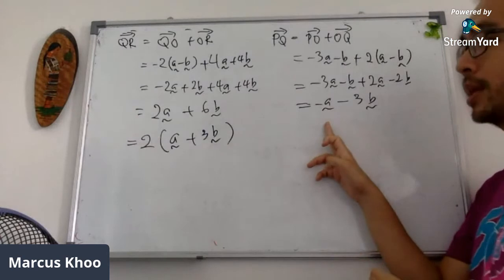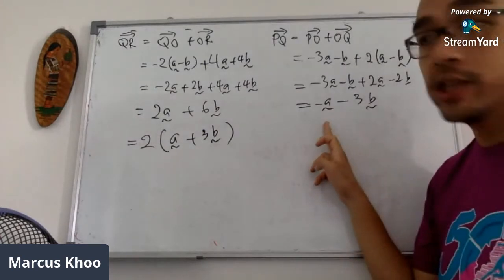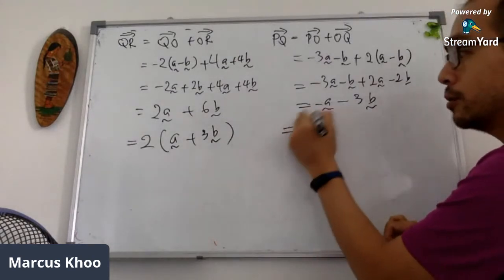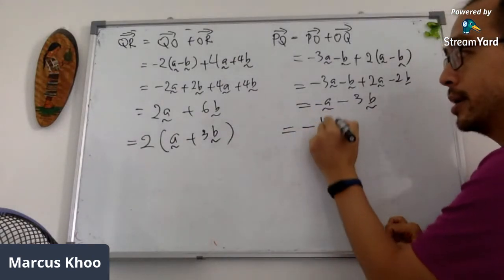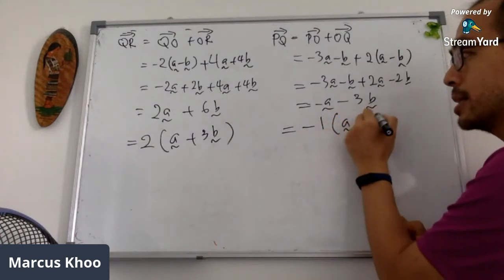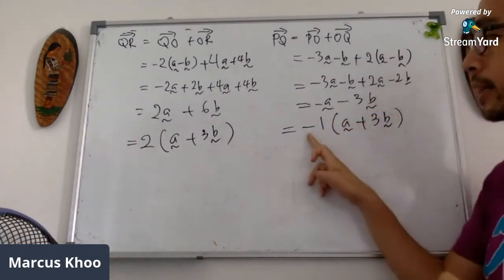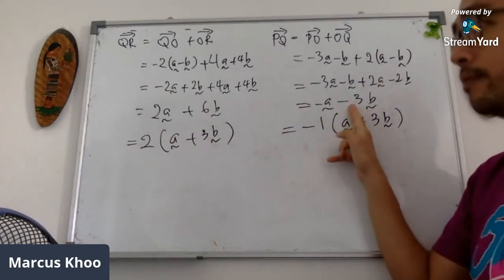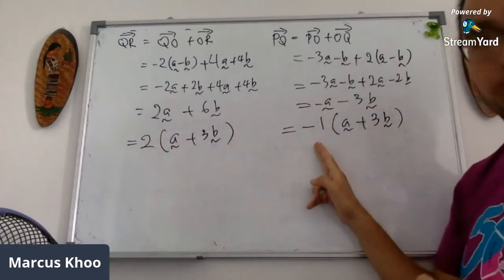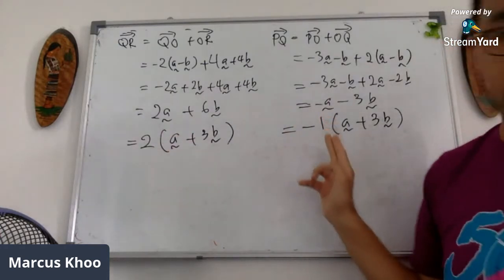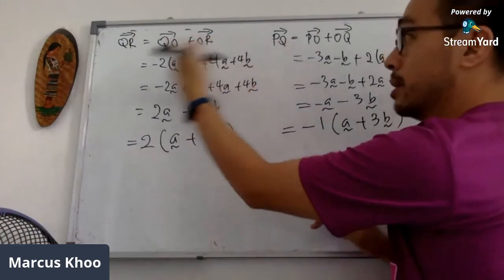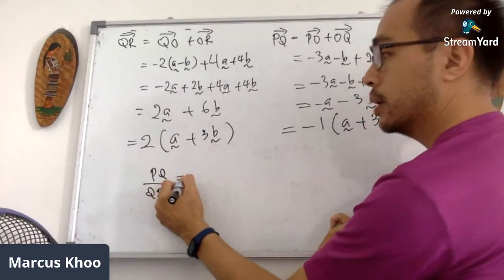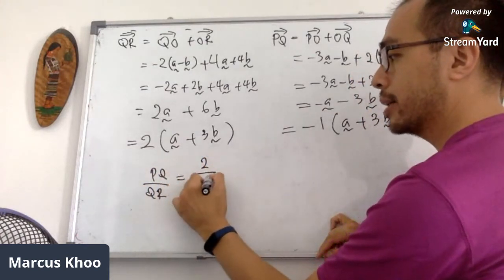What about this one? If I really want to find the relation, I have to find this in terms of A plus 3B. So the logical thing is to take out negative 1. This will be A plus 3B, because negative 1 times A will be negative A, negative 1 times 3B will be negative 3B. And then we find that there's a way for us to do this already. Let me put this down: PQ divided by QR is 2 divided by negative 1.